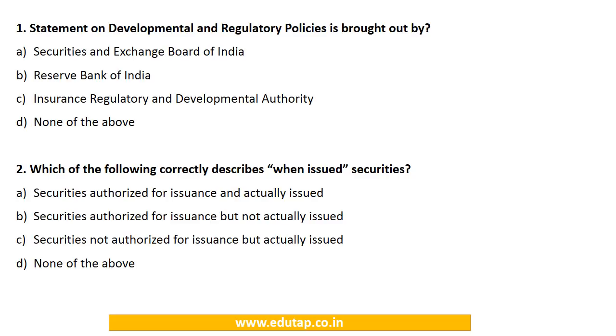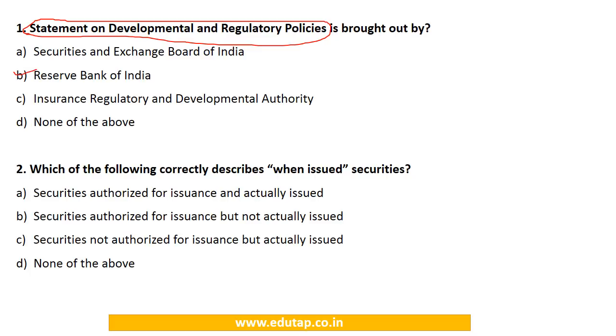Statement on development and regulatory policies is brought out by. Options are Securities and Exchange Board of India, Reserve Bank of India, Insurance Regulatory and Development Authority, or none of the above. So in the first notification we learned that this notification had its genesis in this particular statement, that is Statement on Developmental and Regulatory Policies, which was brought out by Reserve Bank of India or RBI. So the answer to this will be option number B.